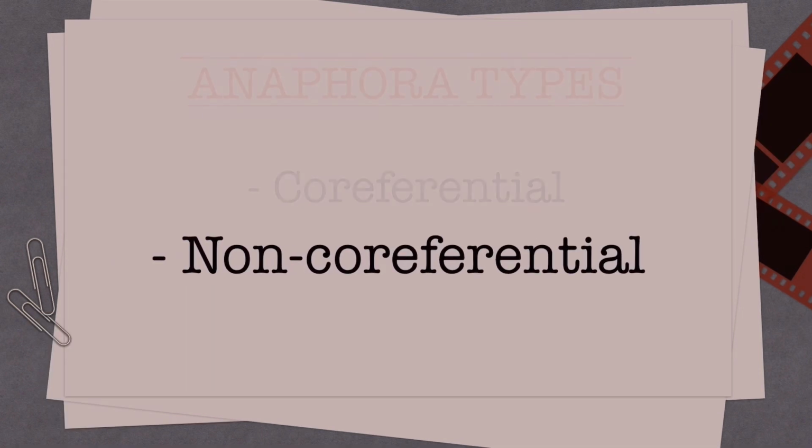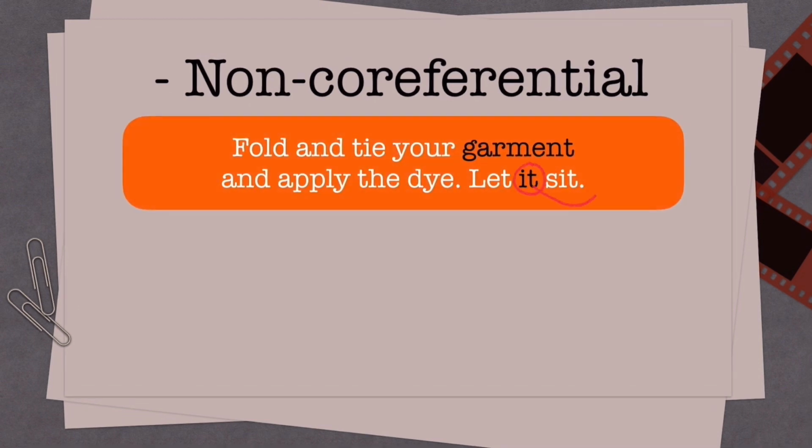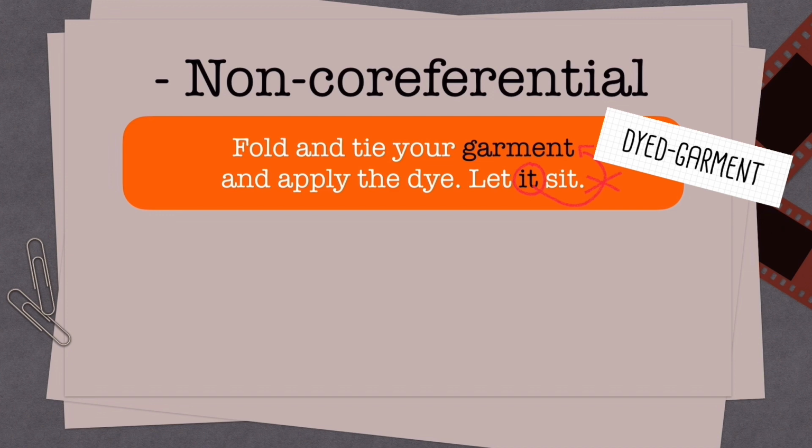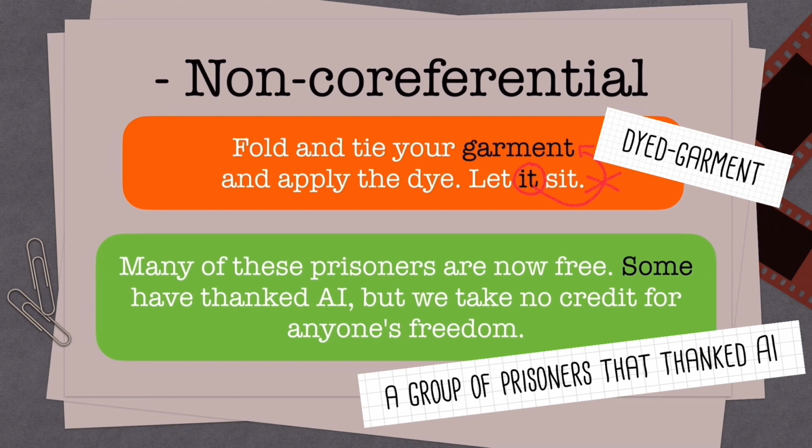In non-coreferential anaphora, what the anaphor refers to is different from the antecedent. However, interpreting the anaphor still depends on the antecedent. The pronoun it and the noun garment do not refer to the same thing. It refers to the dyed garment, not garment. Therefore, it is non-coreferential. Some refers to a group of prisoners that thanked AI, not the others who did not feel thankful. Therefore, it is non-coreferential.